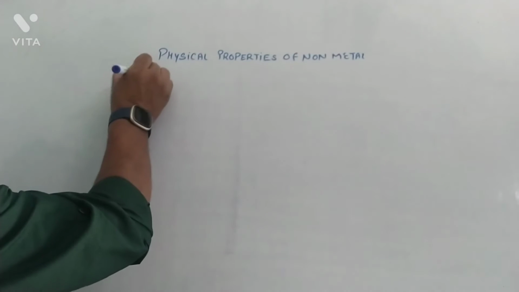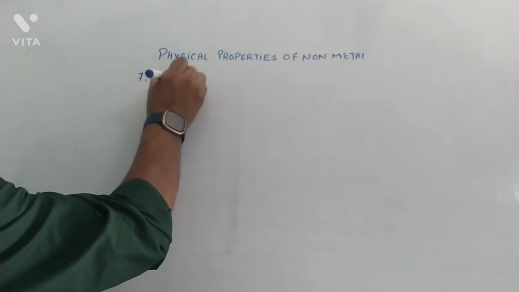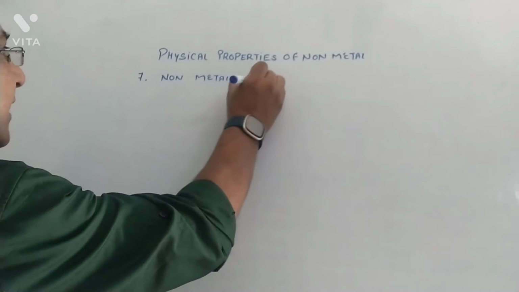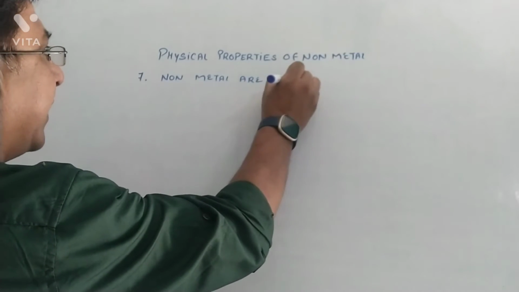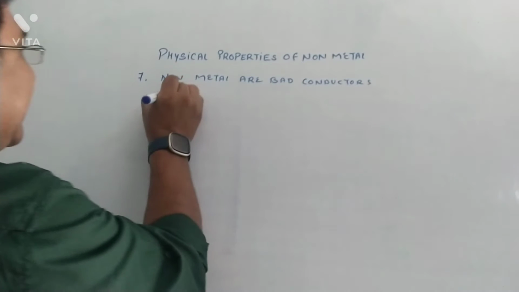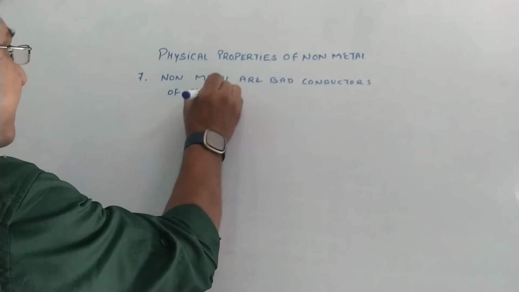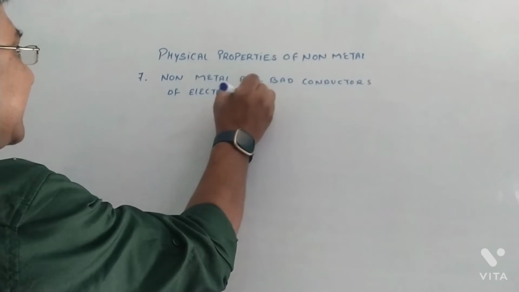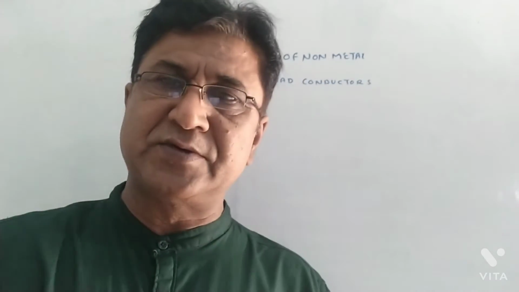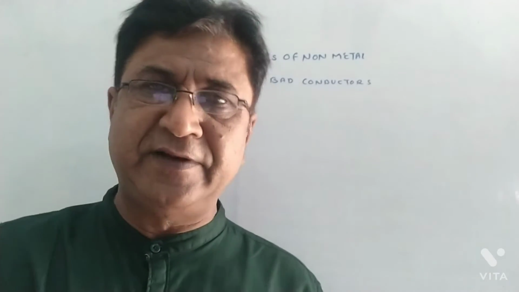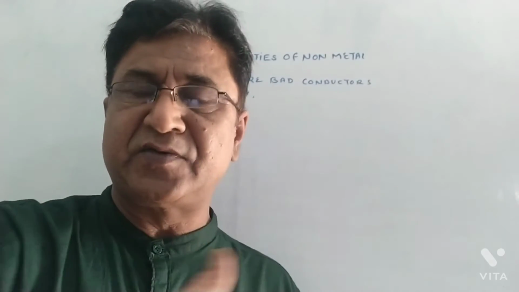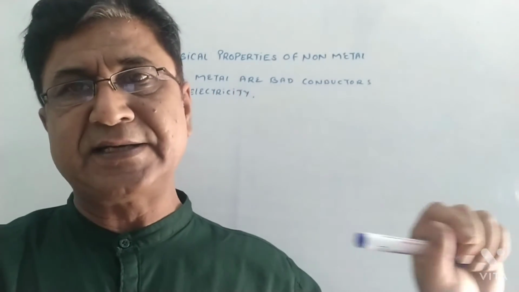Now the 7th property is that non-metals are bad conductors of electricity. You remember that metals were good conductors of electricity because they have free electrons in their valence shell. So metals can release their electrons, and the moving of electrons is called electricity.